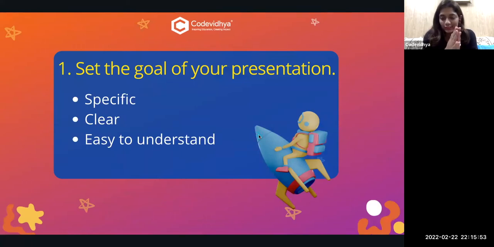Okay, so the first tip that I will share is you have to set your goal for the presentation. Why is it required? Because a goal is not only important in your life, it is also important in your presentation. Without a goal, you can't understand where you want to take your presentation, into which direction. For example, you are told to create a project on a trip to your favorite place, and also on the photosynthesis process. You must be familiar with photosynthesis, right? Give a thumbs up.